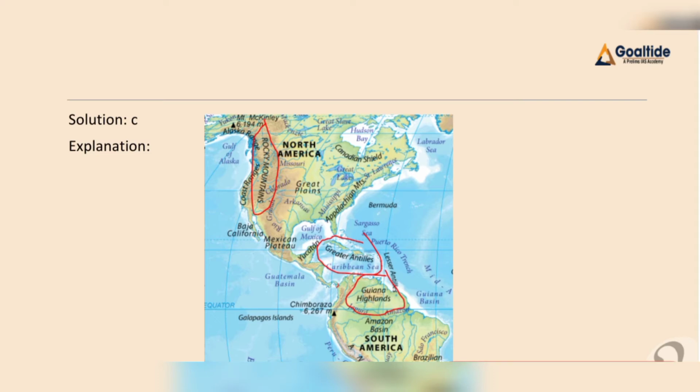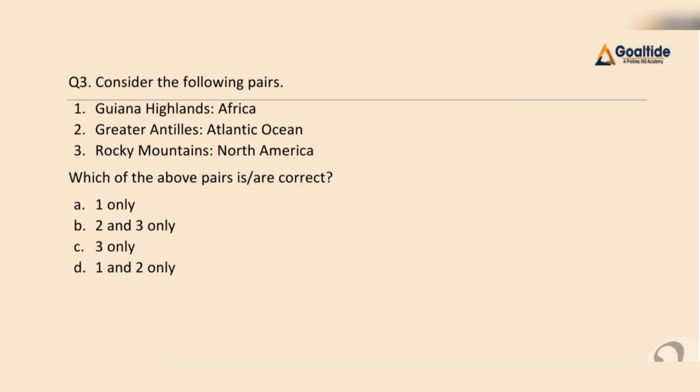Here we can see that the Rocky Mountains are located on the western side of the North American continent, and on the eastern side we have the Appalachian Mountains. Then we have the Greater Antilles, which is located in the Caribbean Sea. Then we have the Guyana Highland, which is located on the north part of the South American continent, right? So our final answer for this question will be C, that is 3 only. Our second statement is incorrect, because the Greater Antilles is located in the Caribbean Sea. The first is also incorrect, because the Guyana Highland is located on the north part of the South American continent. Hence our final answer for this question will be C, that is 3 only.